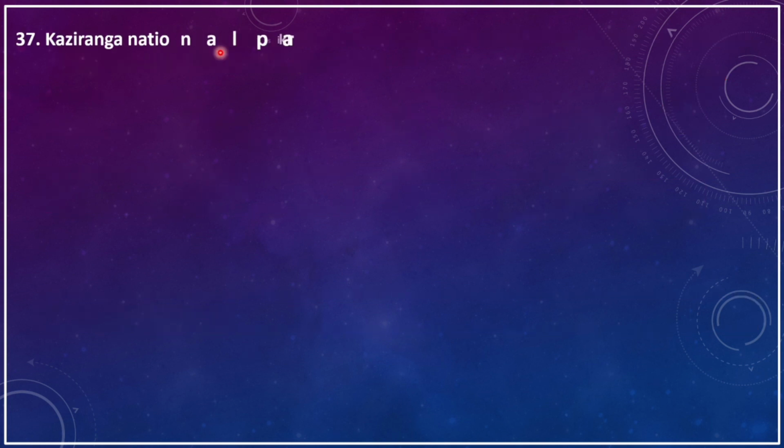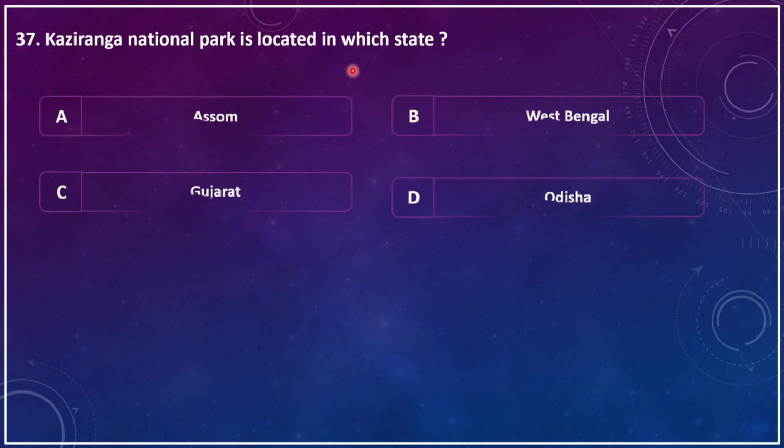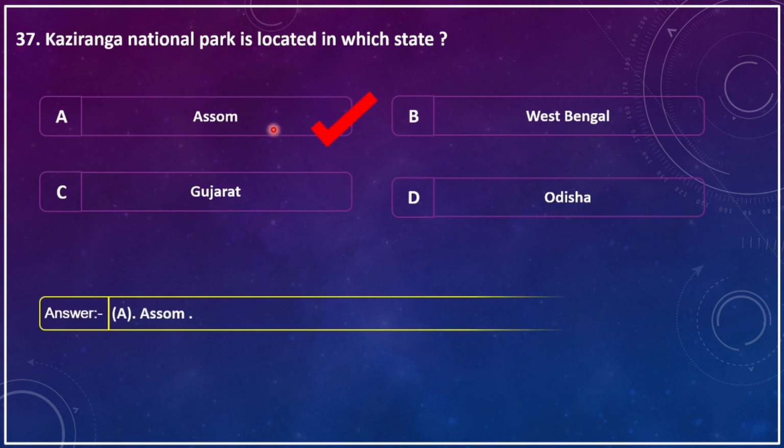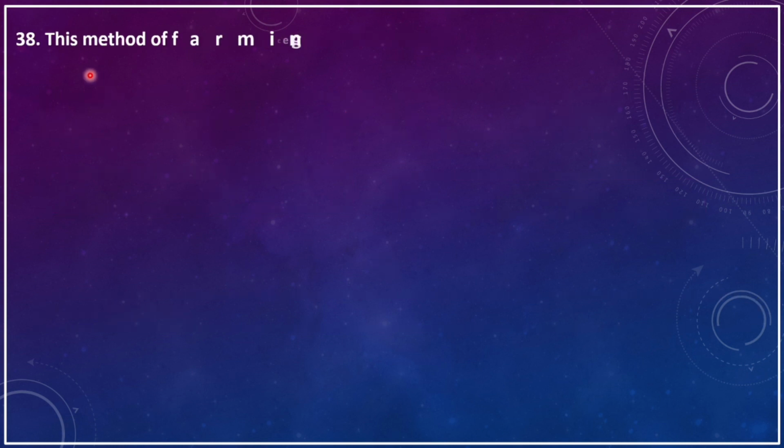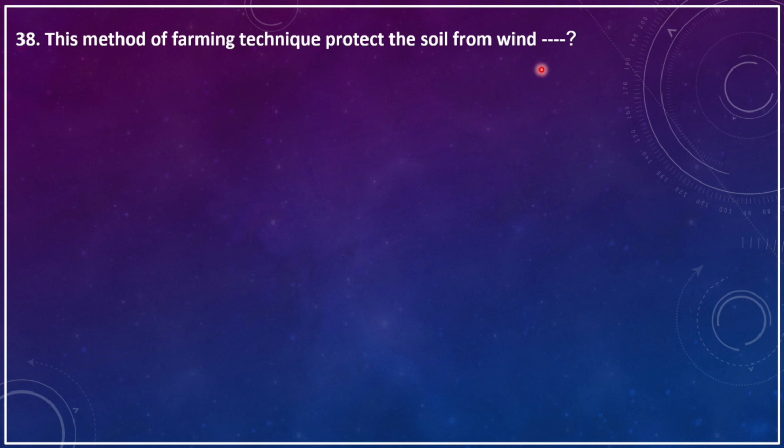Kaziranga National Park is located in which state? A. Assam, B. West Bengal, C. Gujarat, D. Odisha. The correct answer is A. Assam.